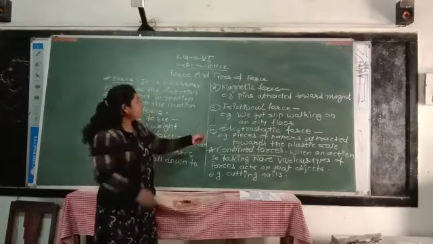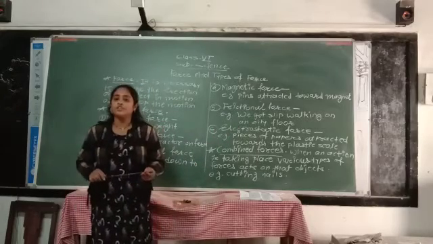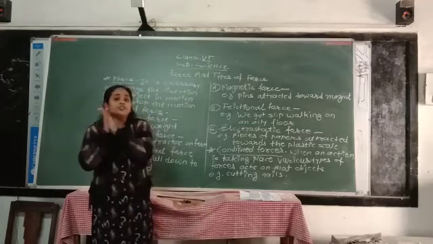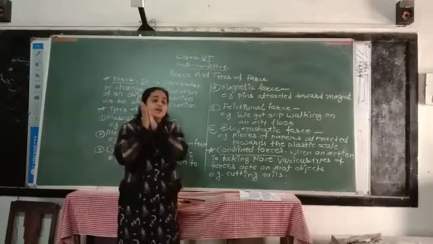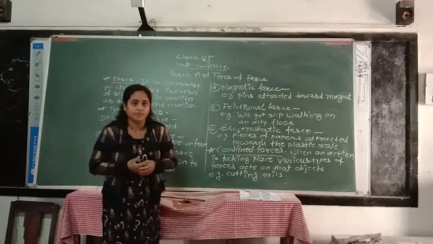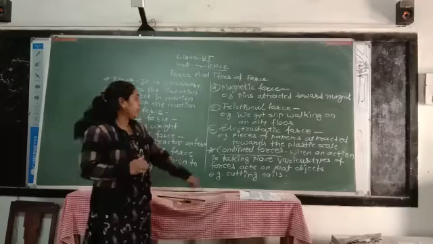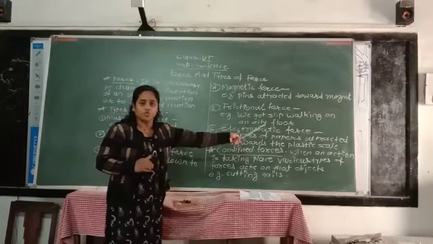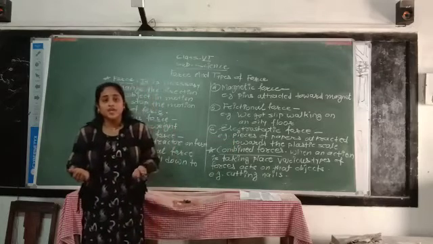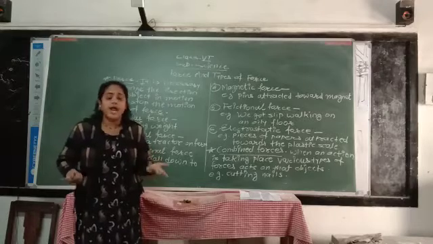Now, the fifth type is frictional force. What is the meaning of frictional force? When two surfaces rub on each other, the force of friction comes into play. It is possible for us to walk on the ground because of this frictional force. If there is no friction between our legs and the ground, then we would slip and fall.